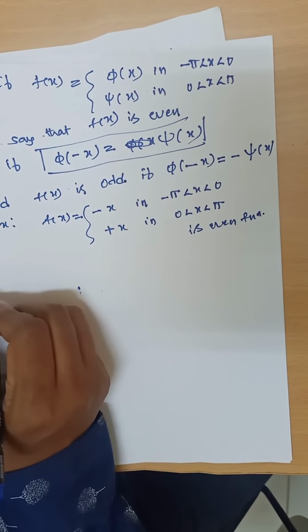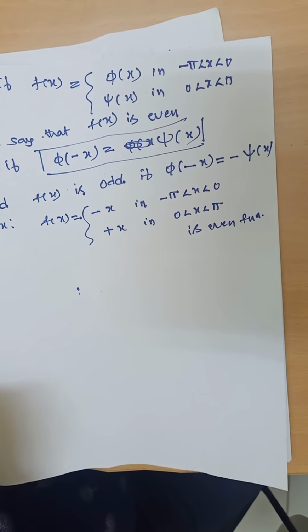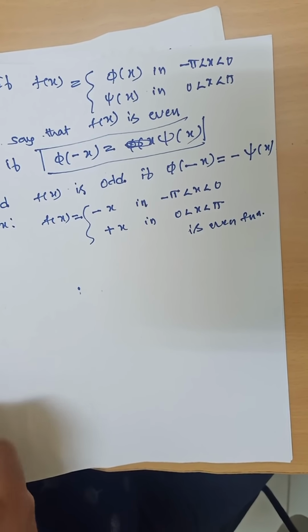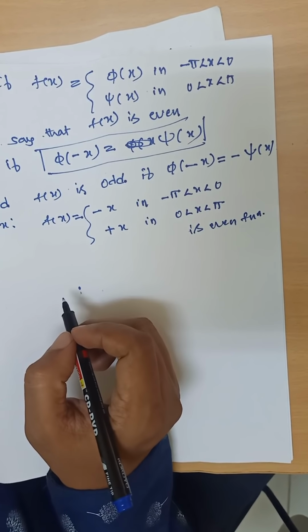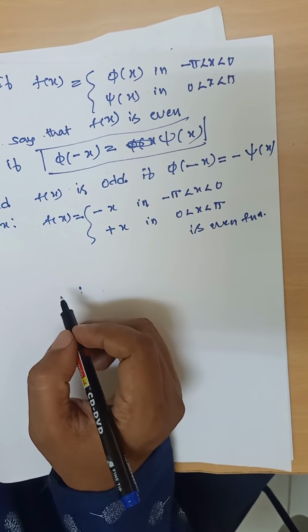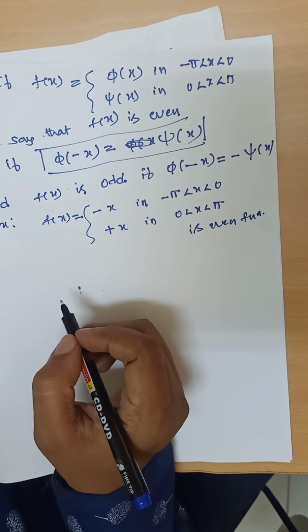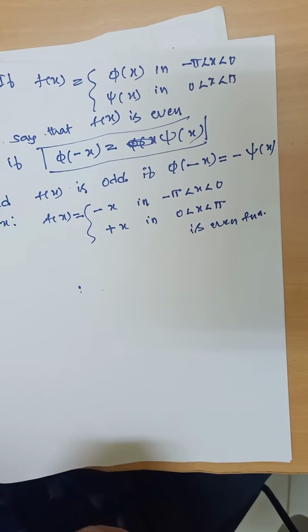So now we consider the problems by checking whether the given function is even or odd in nature. Here one important note: we discuss the even or odd nature of the given function f of x in minus pi comma plus pi. Later we will discuss checking whether the given function f of x is even or odd in the interval 0 comma 2 pi. We have another condition for checking even or odd with respect to the interval 0 comma 2 pi.